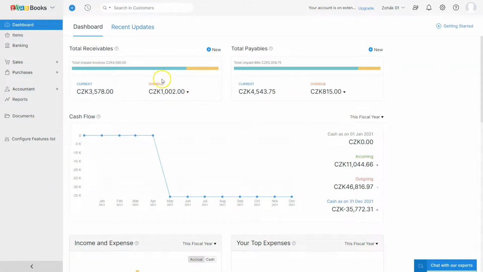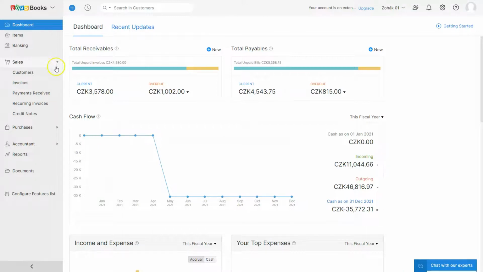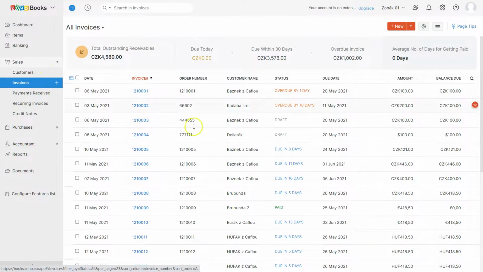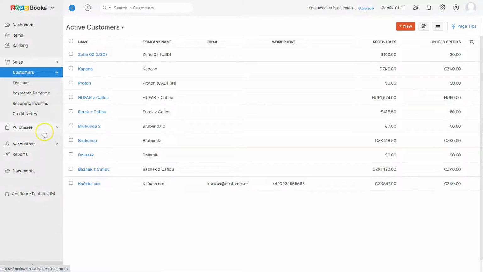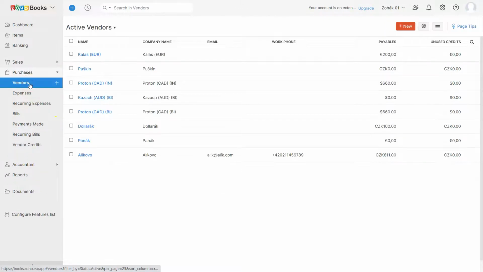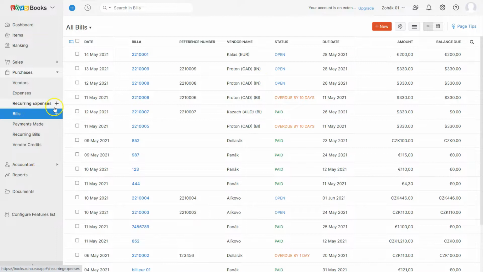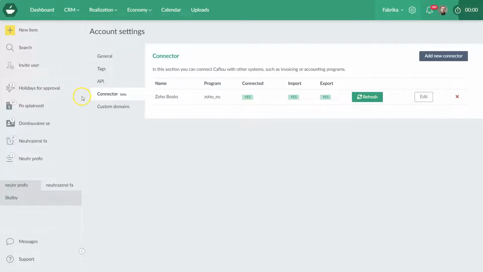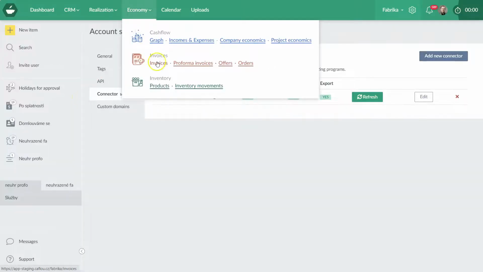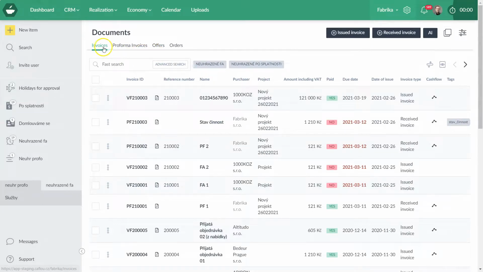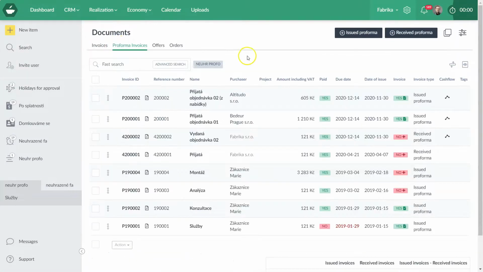Let's have a look at what gets imported into Caflou. What we can import is invoices and customers, and also vendors and expenses and bills. This is what gets imported if you have defined it in the connector settings. If you are exporting, you can export invoices received and issued, including the vendor or the customer, and also pro formas.